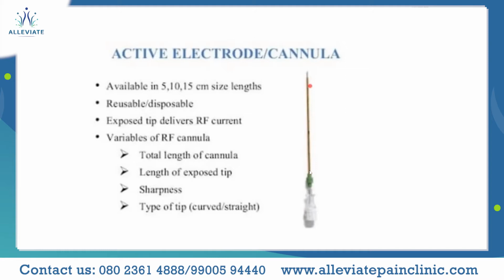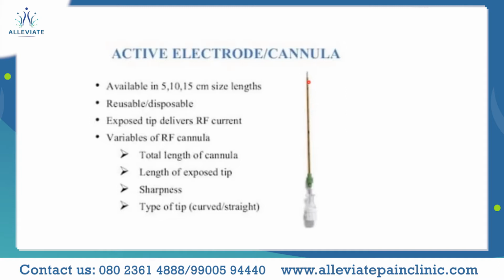Okay, this is the insulated shaft, and then we have the tip, which is uninsulated. It is hollow from within. That's why it's referred to as a cannula, which is available in various lengths and various gauges as well, which determines the inner diameter of the cannula. They come as reusable or disposable versions, and the exposed tip delivers the RF current.